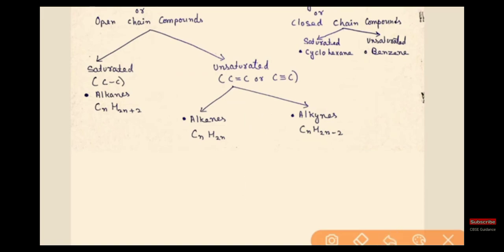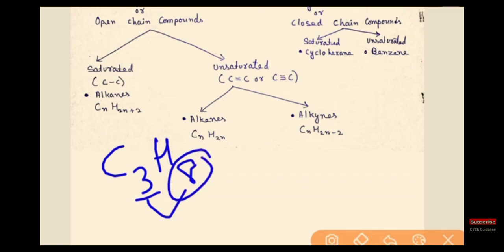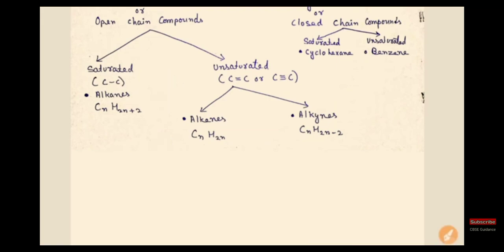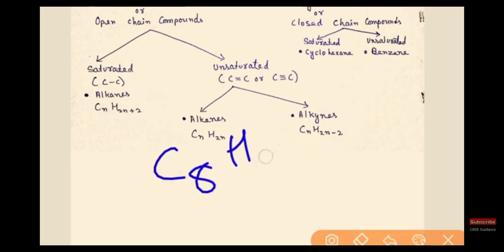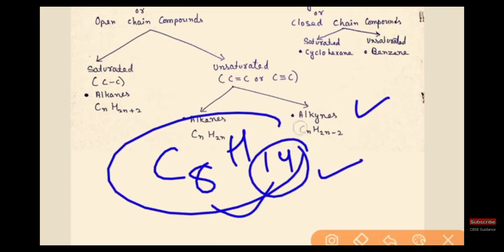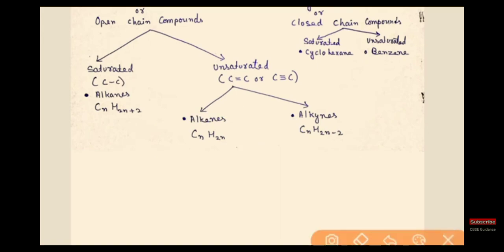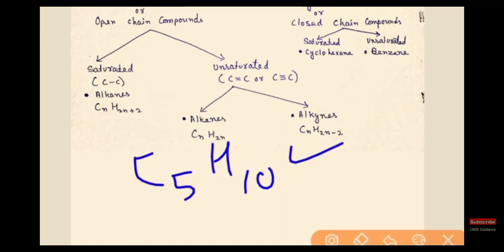Here we are writing some carbon atoms. You have to identify whether it is an alkane, alkene or alkyne. C3H8: carbon 3 is there, 3 double means 6, 6 plus 2 is 8. It is an alkane. Here 8 double is 16, minus 2 is there. This is alkyne. Like this you can identify the compounds. C5H10, double, it is an alkene.